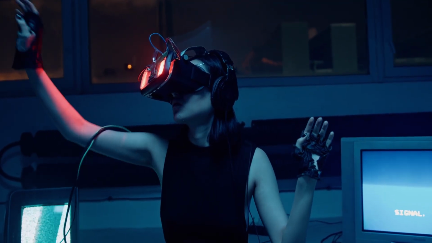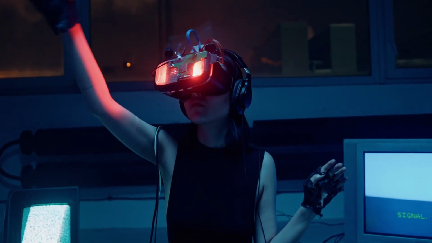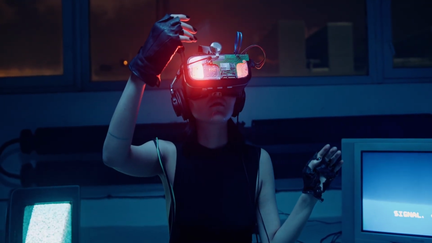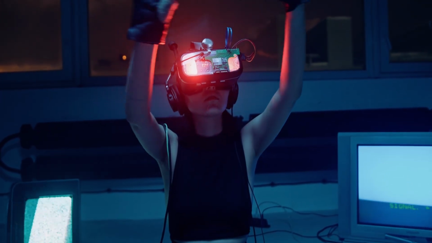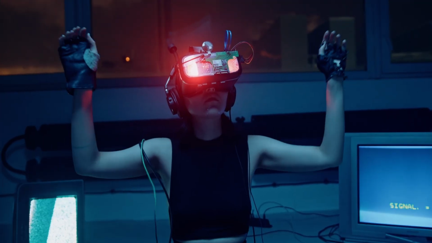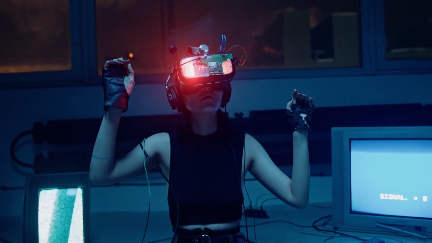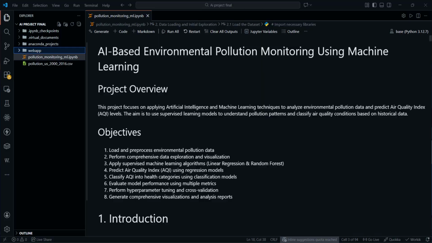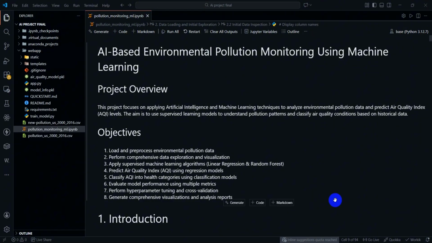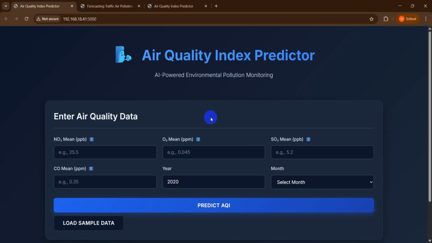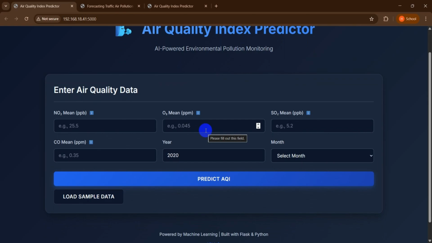Machine learning is suited for this problem because pollution data are nonlinear, influenced by multiple pollutants and time dependence, and this motivates the use of supervised learning models, especially ensemble methods. Now let me demonstrate the AQI prediction system. This system is built using Python Flask as a backend and uses a random forest machine learning model for prediction.